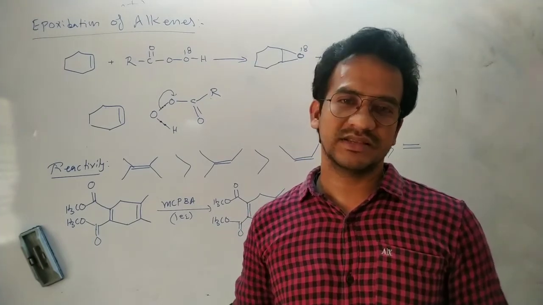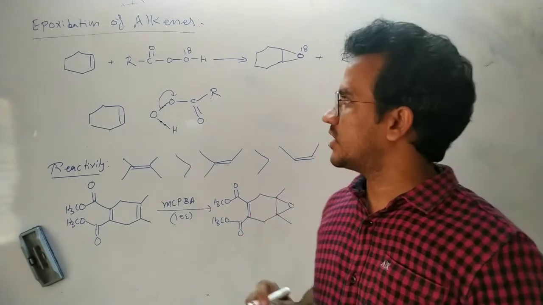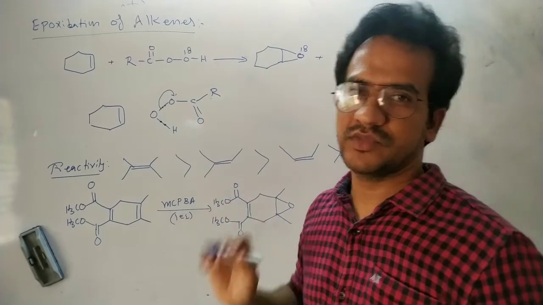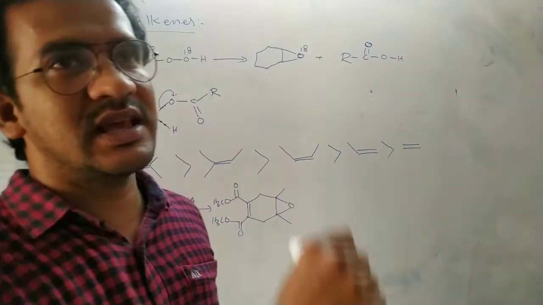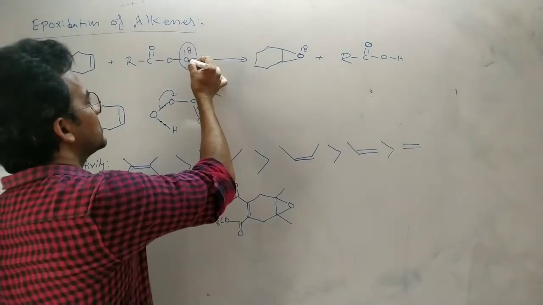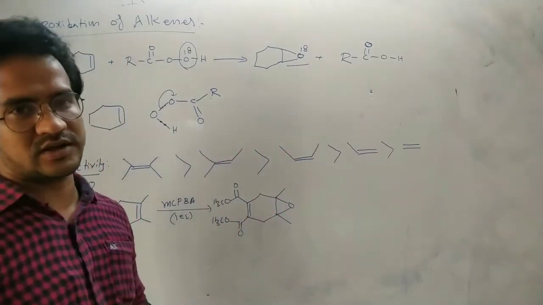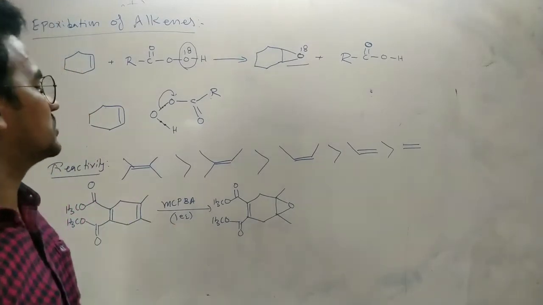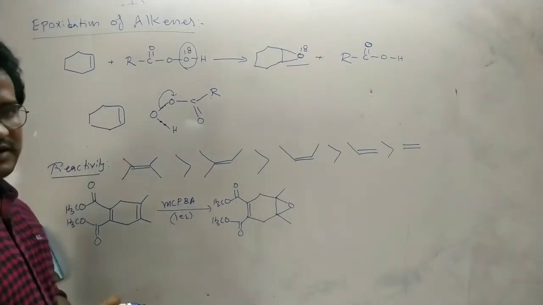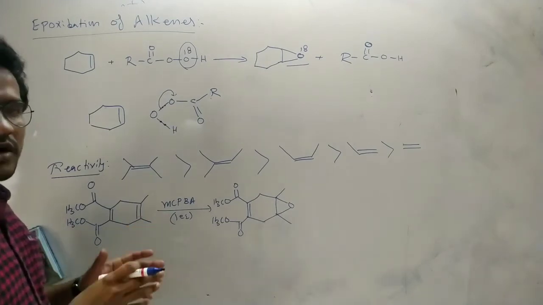So what is the electrophile in this reaction? Atomic oxygen is the electrophile in this reaction. For suppose this alkene on reaction with peracid, we will get the ether. So here one oxygen is incorporated on the alkene. That oxygen is the oxygen which is attached to the hydrogen, that oxygen comes to the alkene. It follows a cyclic transition state.